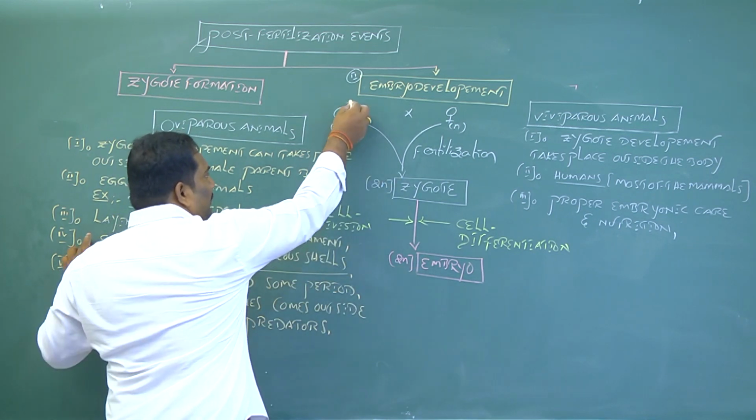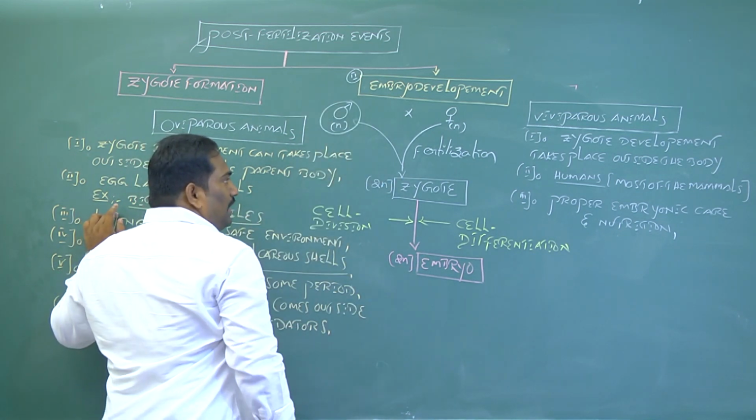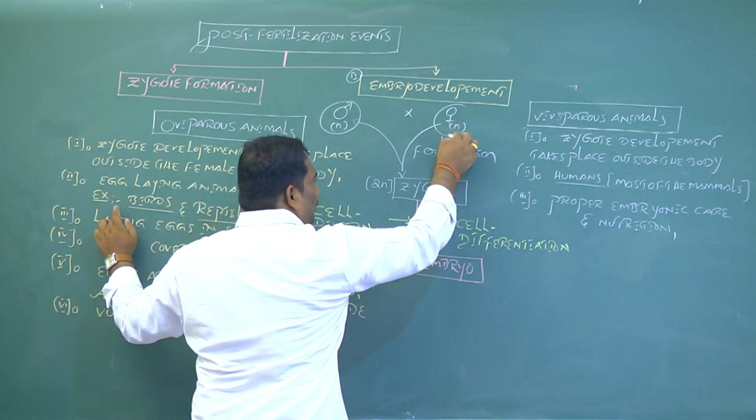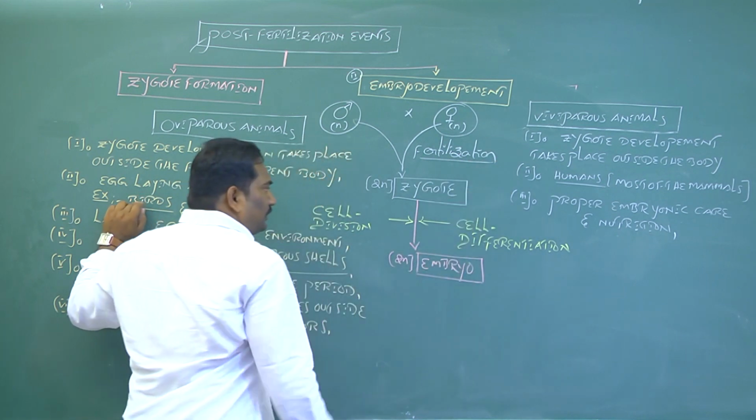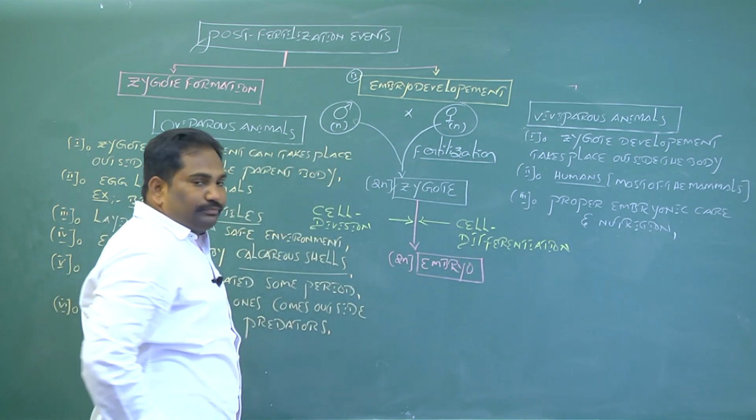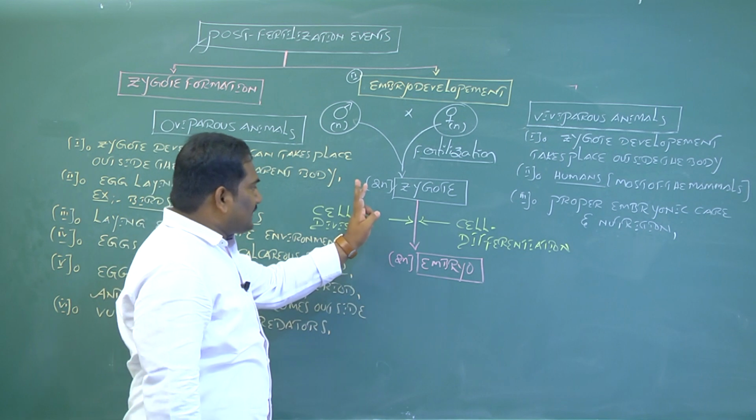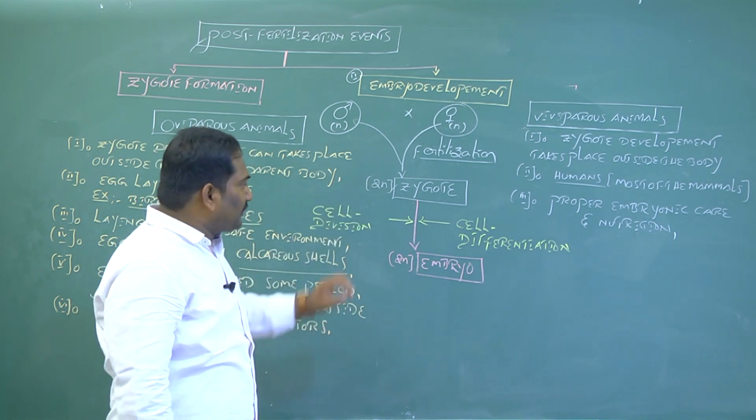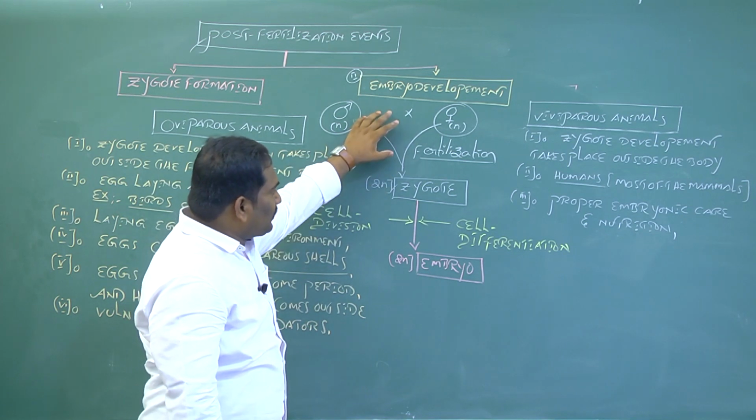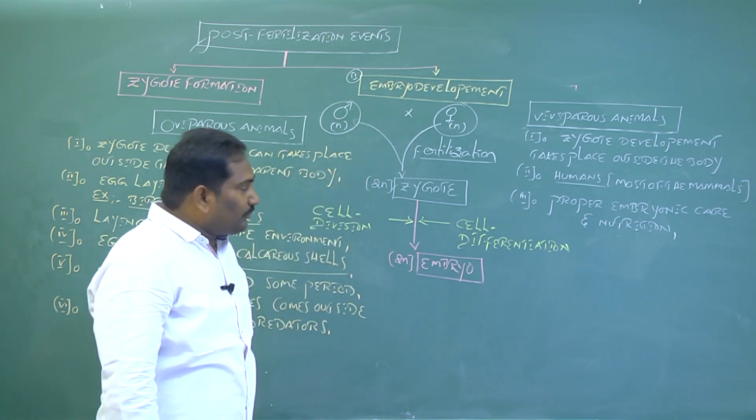When a haploid male gamete physically contacts a haploid female gamete by the process of fertilization, a diploid zygote is formed. The zygote is a single cell, but it is diploid, having two sets of chromosomes. It's a vital link from one generation to another generation.